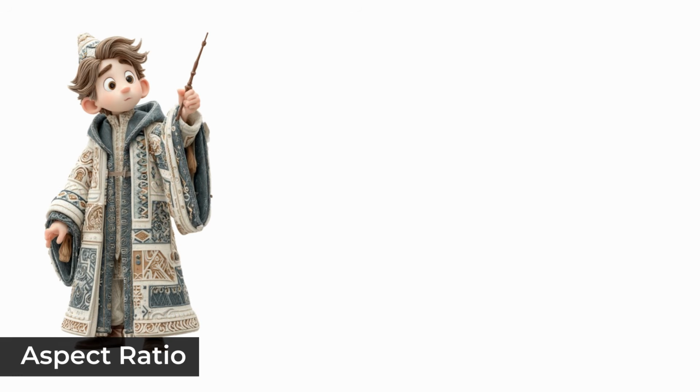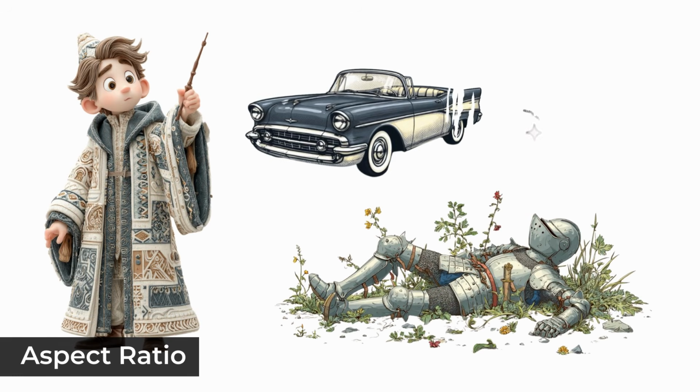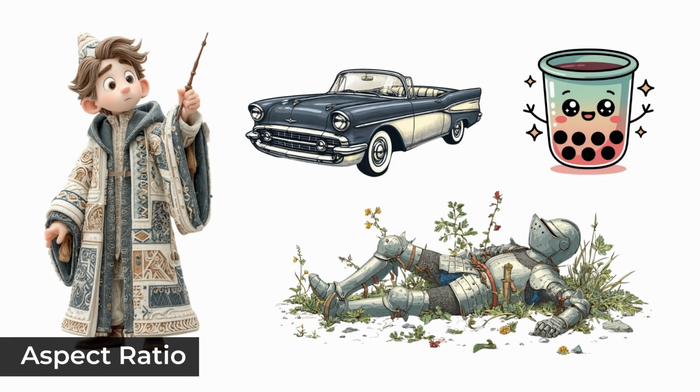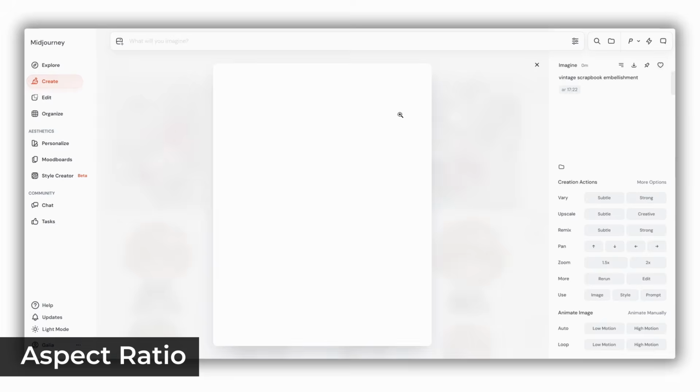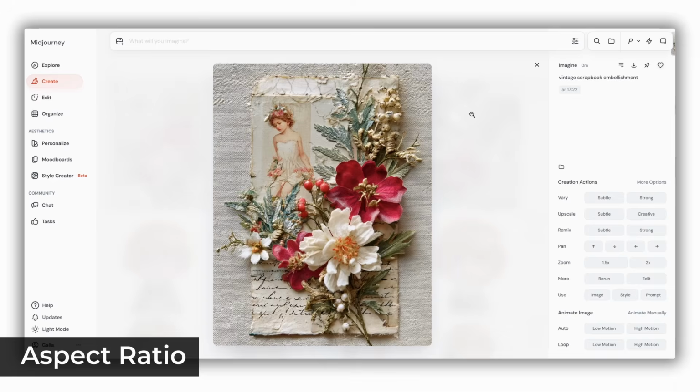Aspect ratio is not very crucial for Clipart in most cases, but still let's see what different AI tools have. Midjourney – almost unlimited precise control over aspect ratios via the settings menu or manually with AR parameter. You probably won't be able to create super long and super thin images, but everything else is available.